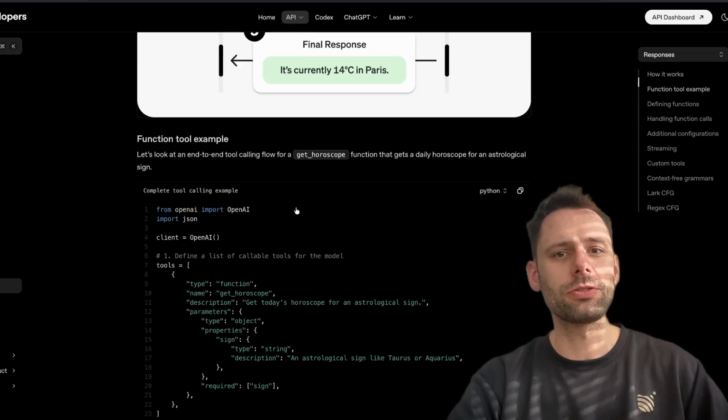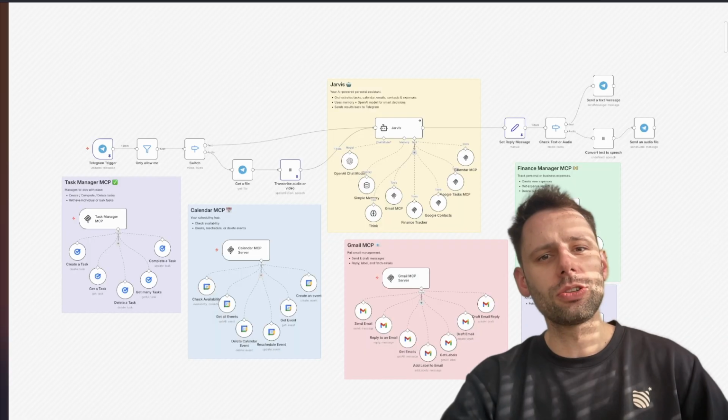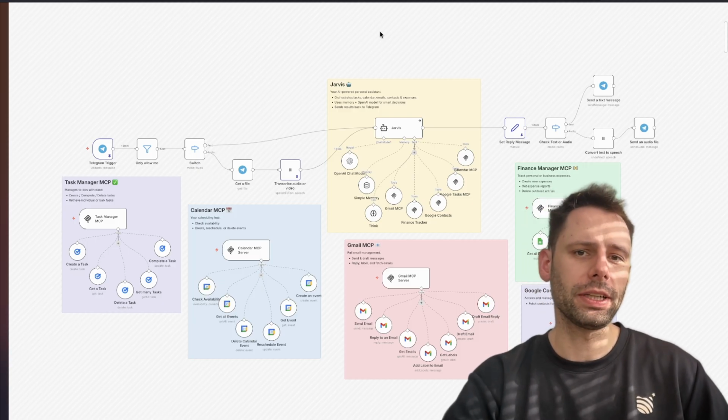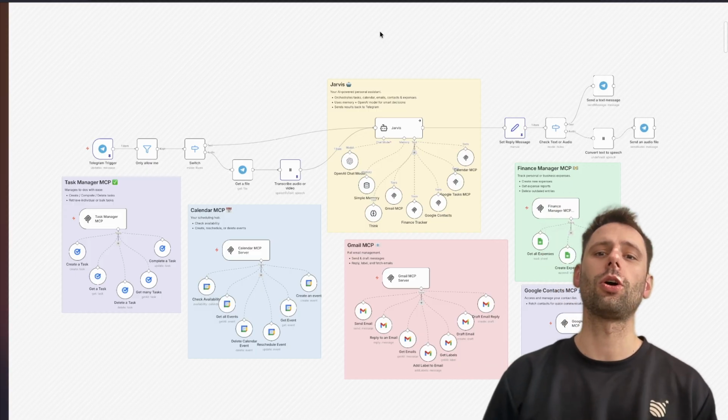This is N8N, a workflow automation tool. Here you can see tool nodes visually. Each node is a function the AI agent can call: search the web, write to a spreadsheet, send a Slack message. This is what function calling looks like in practice, not code, but nodes.